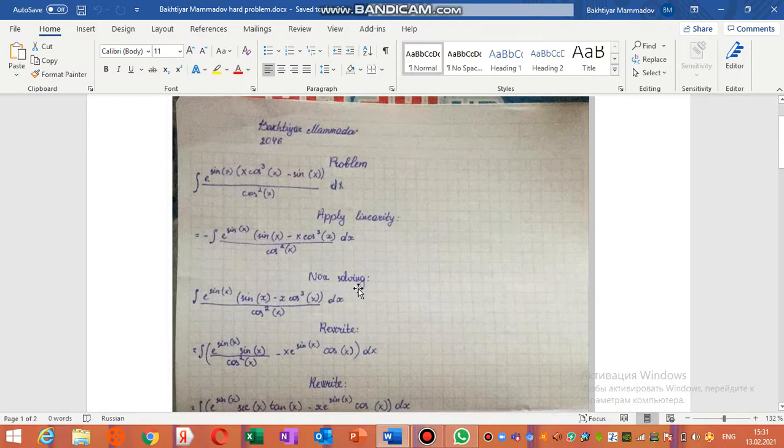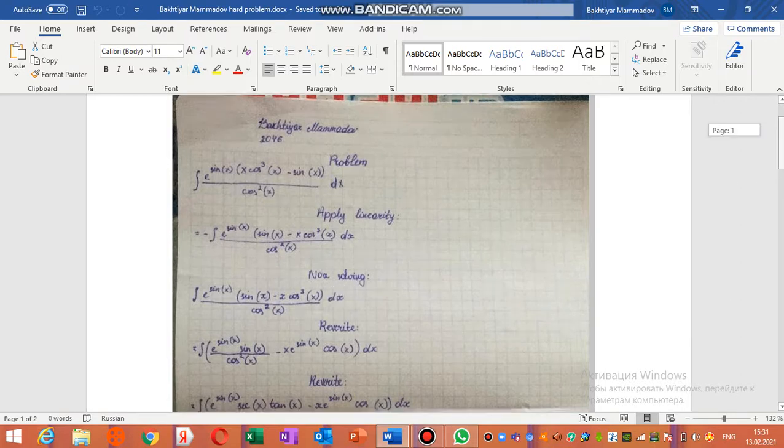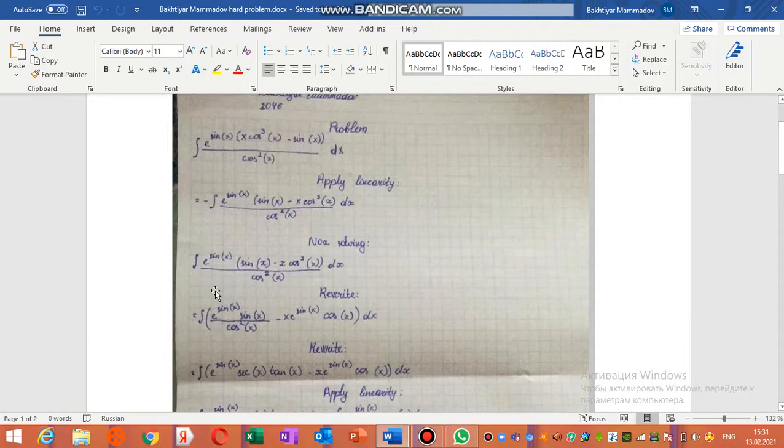Now I try to solve this integral, e^x multiplied by (sin x minus x cos 3x) divided by cos^2 x dx, and rewrite the integral as e^x multiplied by sin x divided by cos^2 x minus x e^x multiplied by cos x dx.